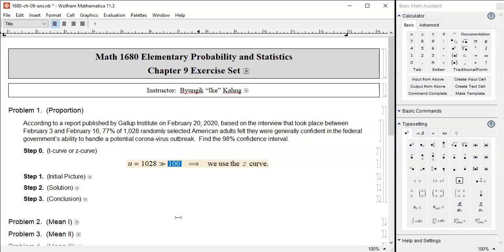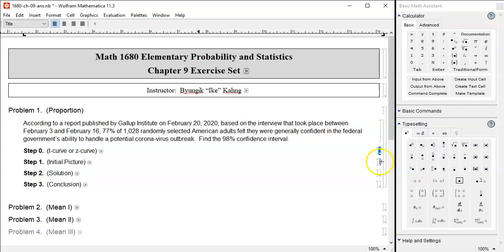By the way, I have some comment about this 100. If you look at some older textbooks, the threshold is a little bit lower, like 50 or sometimes as low as 30. The reason is because t-curves are usually difficult to handle in terms of computation. And 50 years ago, people used to cheat with z-curve even for smaller sample size. And if you look at some older textbook or some new textbook, which was just copied from older textbook, which was again copied from even older one, you're going to see lower threshold like 30. Not very good. So modern threshold is about 100. In any case, 1,028 is much higher.